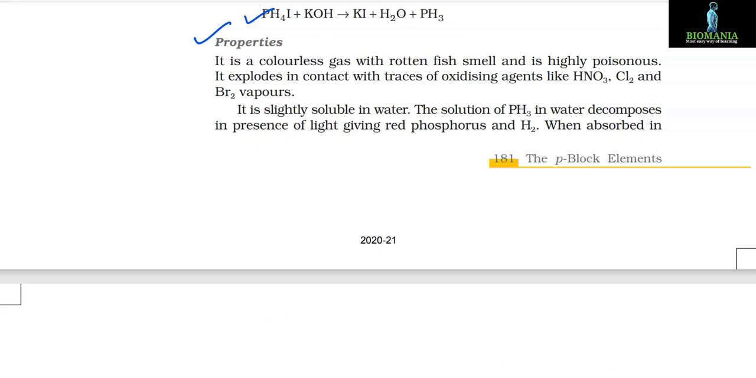Properties: it is a colorless gas with a rotten fish smell and is highly poisonous. It explodes in contact with traces of oxidizing agents like HNO3, Cl2 and Br2 vapors. It is slightly soluble in water. The solution of PH3 in water decomposes in the presence of light, giving red phosphorus and H2.